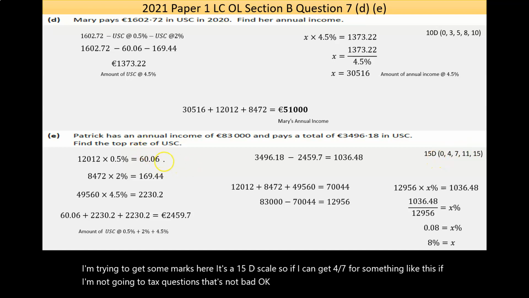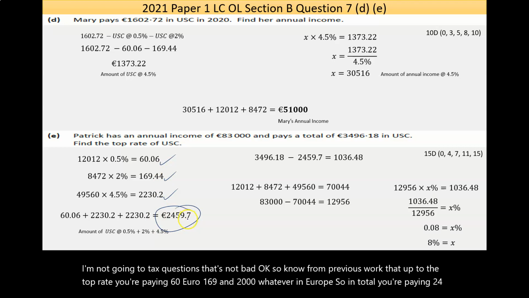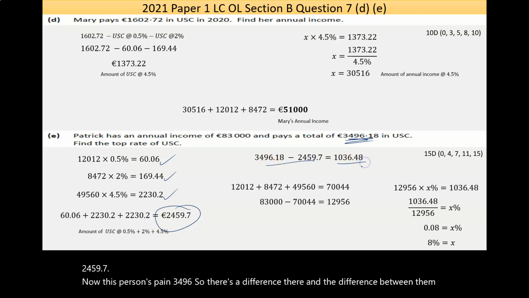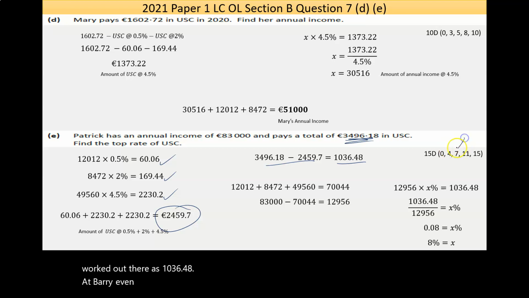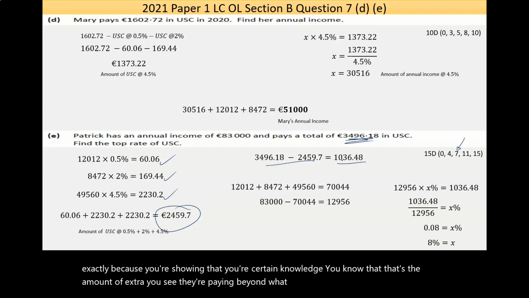So we know from previous work that up to the top rate, you're paying 60 euro, 169 and 2,000 whatever in euro. So in total, you're paying 2,459.7. Now this person's paying 3,496. So there's a difference there. Now the difference between them, I worked out there as 1,036.48. Now at that rate, even just by finding that number, you're most likely at 7. I'd have to look at the scheme exactly. Because you're showing that you have a certain amount of knowledge. You know that that's the amount of extra USC they're paying beyond what the information you've been given is.